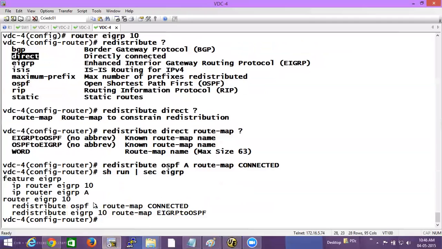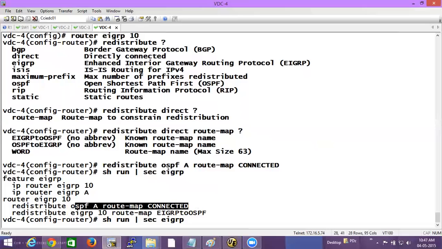So both the route maps that were there previously, what happened to that? Got overridden. Can you overwrite the previous one? No, you can't. So you have to do it in the same route map. You cannot write a new route map.